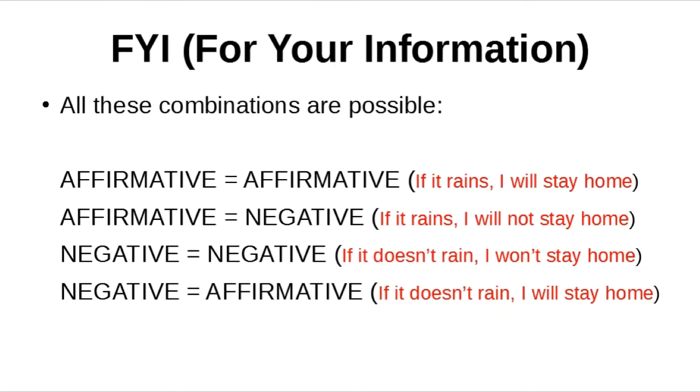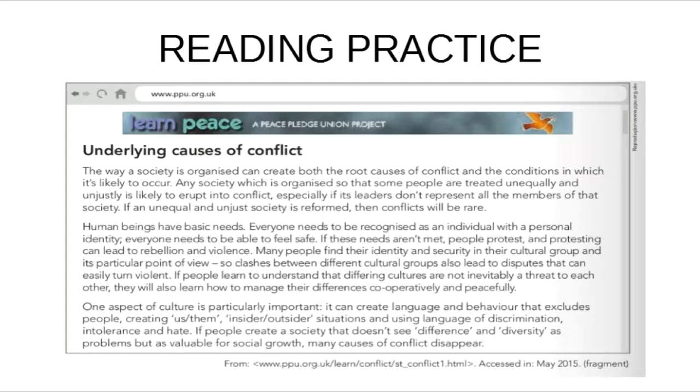Now let's go to the reading practice. Underlying causes of conflict. The way a society is organized can create both the root causes of conflict and the conditions in which it's likely to occur. Any society which is organized so that some people are treated unequally and unjustly is likely to erupt into conflict, especially if its leaders don't represent all the members of that society. If an unequal and unjust society is reformed, then conflicts will be rare.